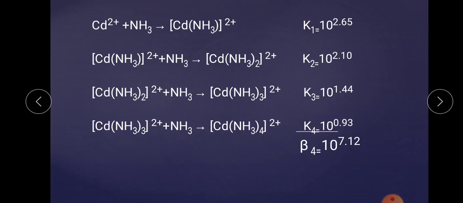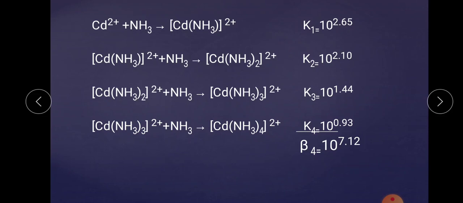And similarly, finally when cadmium combined with the fourth ligand, there is a formation of the final Cd(NH3)4 complex, and this is the final step, the complex is formed now. This is the targeted product which is formed in a step by step manner. There are 4 steps, and related with each and every step there is a formation constant or stability constant, which are indicated as K1, K2, K3 and K4 respectively.